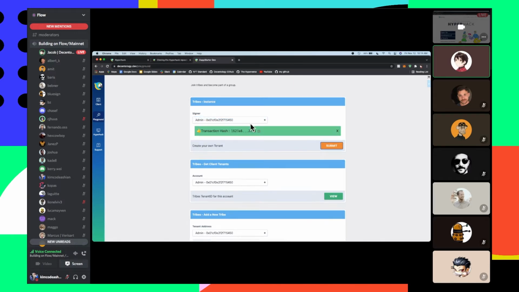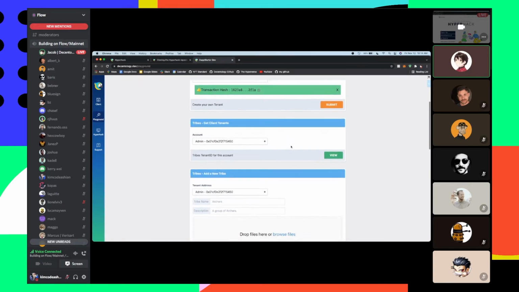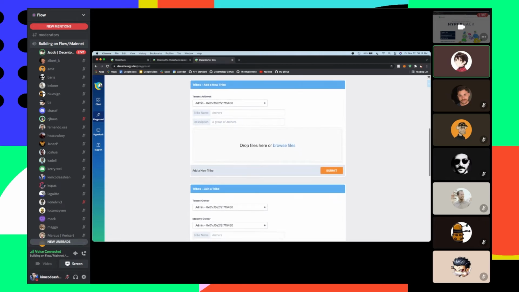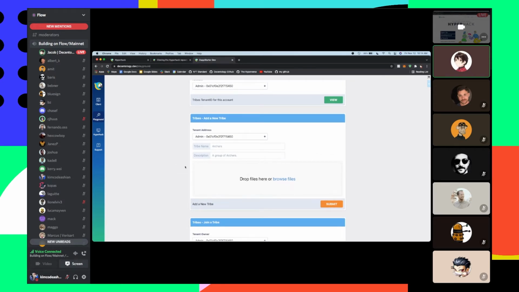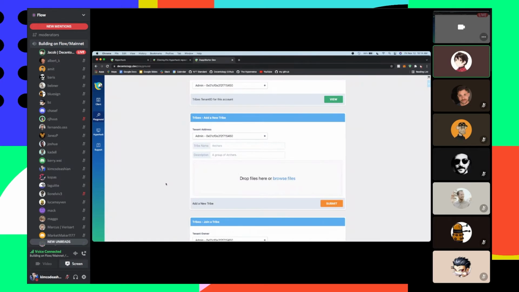And boom, it'll run a transaction on a local emulator for us, give us the transaction hash and this amazing green box saying, hey, you've done an amazing job, you're good to go. And so all of these little boxes here are, like I said, individual transactions and scripts you can run. And so the Tribes module, just to give a brief explanation, is a smart contract where users can join what we call tribes. And these tribes are sort of set up by the admin account.